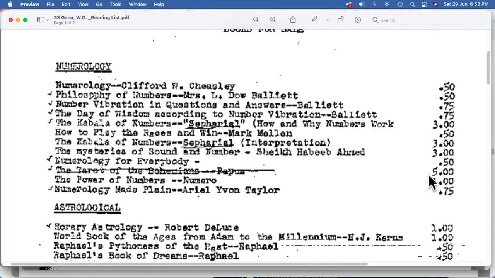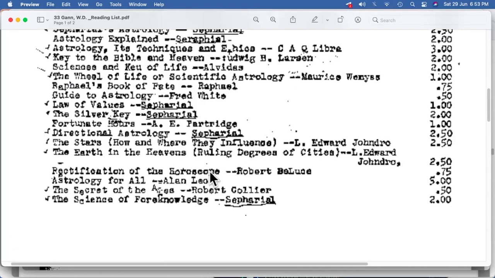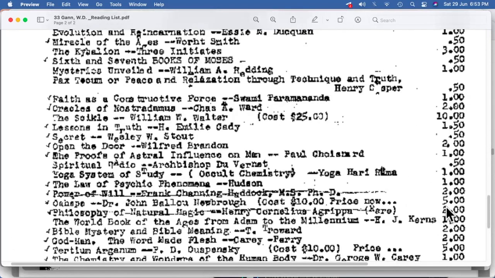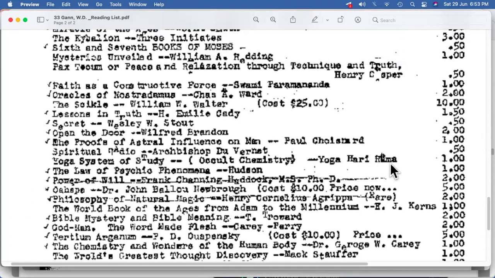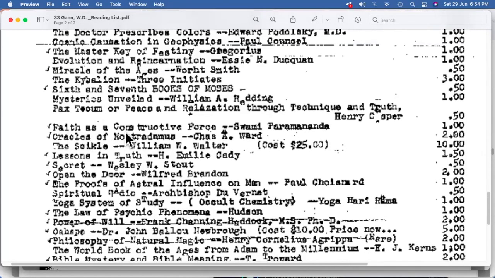Similarly, we have something about a $5 book. This again is $5. This is $10. This is $5. This book that we have seen, Ouspensky, is again $5. So you can try to interpret which are the books of higher value. It's not necessary that the value of the book would be higher. It is important that we have seen almost 10, 12 books of Sepharial. We also have some Indian authors over here. If you see Yoga, Hari Rama, it talks about occult chemistry, yoga system of study. We also have a book, Faith as a Constructive Force, by Swami Paramananda. So these are again some important books that you can go through.